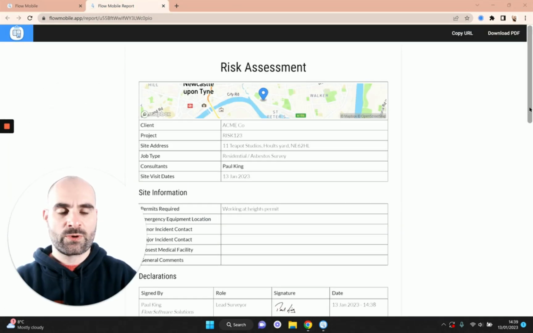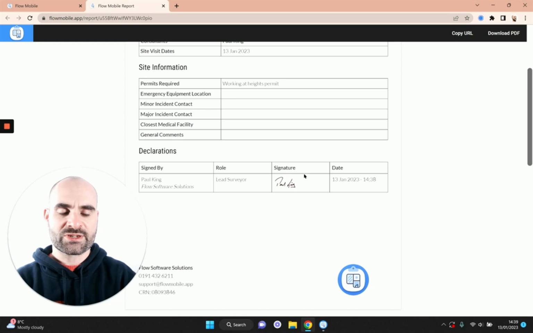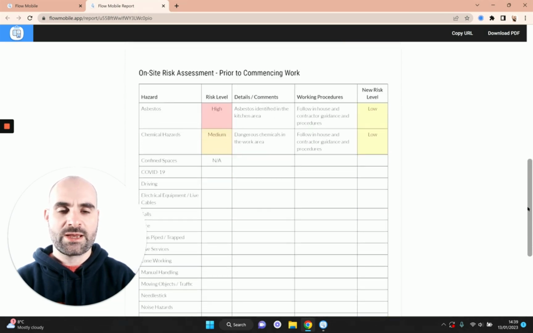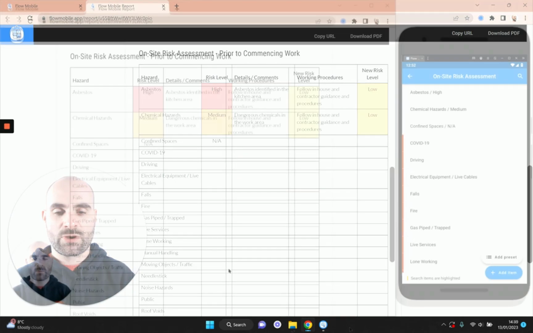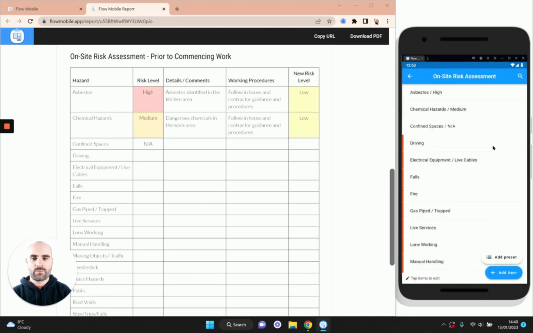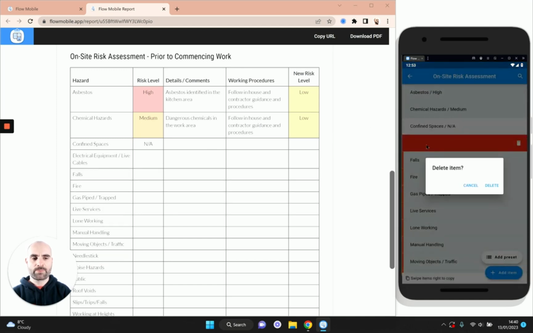If I head back over to the report, you can see, you know, we still have that same cover information, but we've now got this declaration to say we've signed it off, we're happy with the risk assessment, and yeah, it's all sort of completed. Like I say, you may not want all of this information to show on the report, in which case you probably want to delete those items that aren't relevant. Or alternatively, if you don't want all of these risks shown here, you can delete them from the app like this. You'll see they're disappearing as I'm removing them.